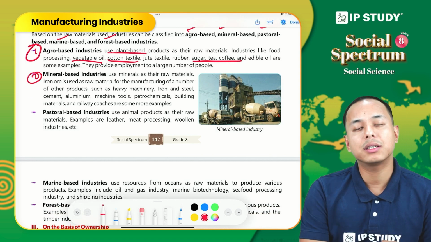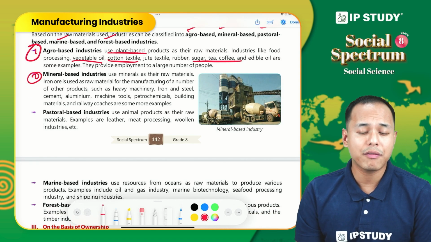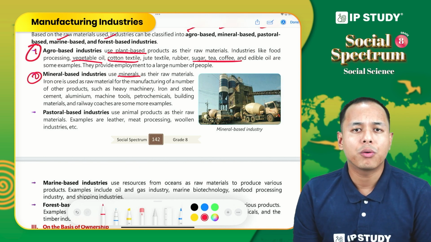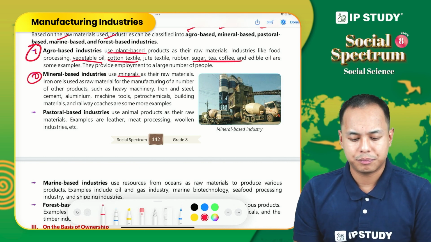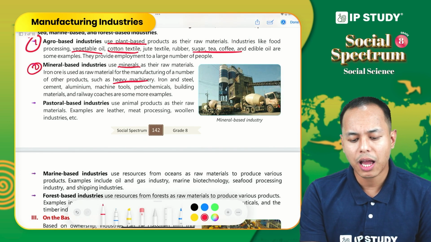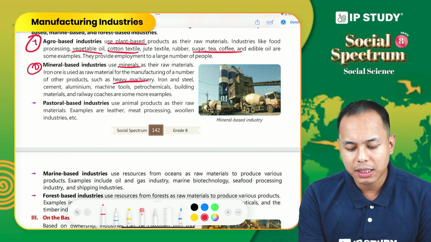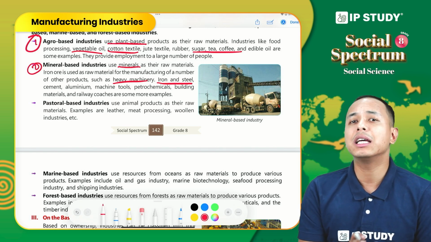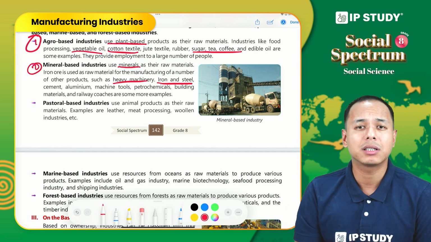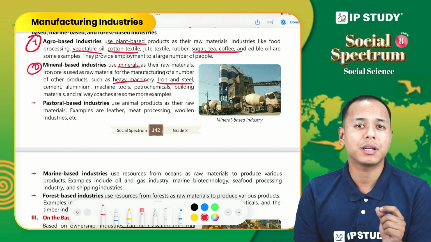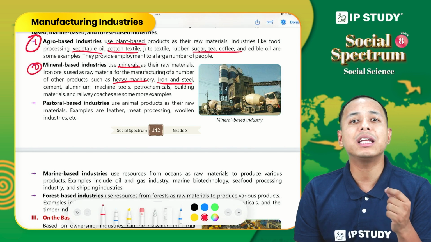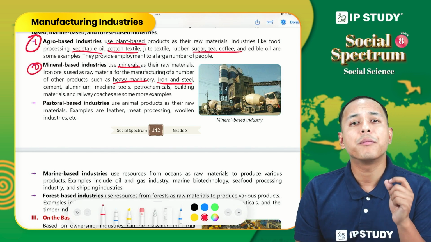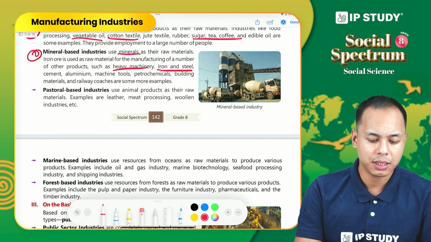Secondly, mineral-based industry. The raw material for this industry is derived from minerals like iron ore or aluminum ore to produce their product. For example, we can say iron and steel industry, aluminum industry, petrochemicals, cement factories. All these do not use products that are derived from plants. They use natural minerals. For cement we need lime. For iron and steel industry we need iron ore. So minerals are used as raw material in this industry.